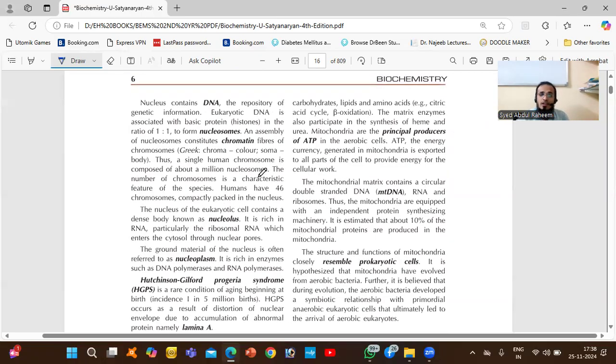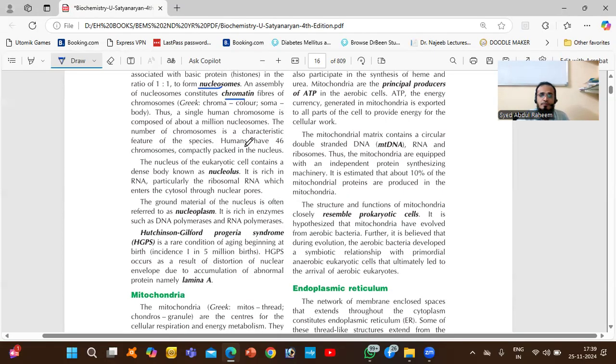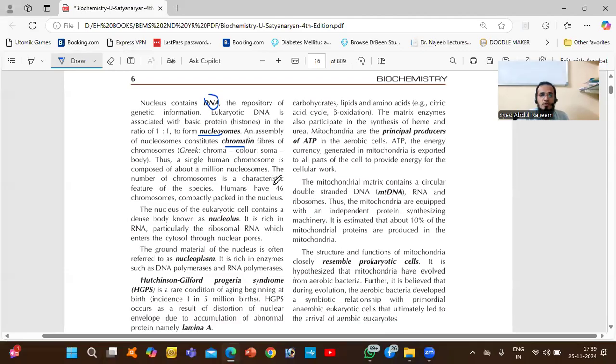What does the nucleus contain? DNA, very important. DNA, deoxyribonucleic acid, and ribonucleic acid are associated with basic protein in a certain ratio. So what they do is form nucleosomes and chromatin. What are nucleosomes?